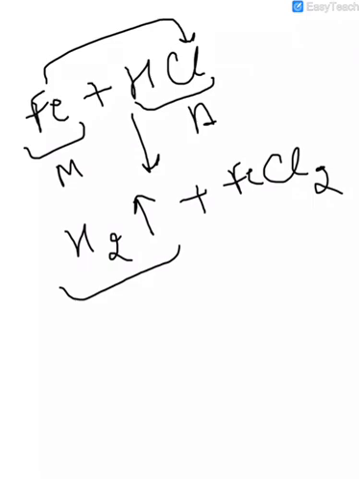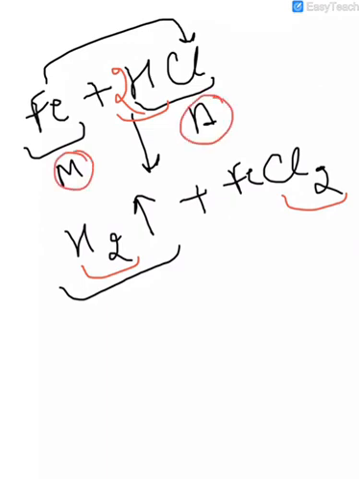For balancing it, we simply put 2 here. So H2 balanced, Cl2 Cl2 balanced. Right, so the main factor in this reaction is that when any metal reacts with acid, hydrogen gas is liberated. It's also one of the tests, right, to test whether it's a metal or not, so only metal will give hydrogen when reacted with acid.